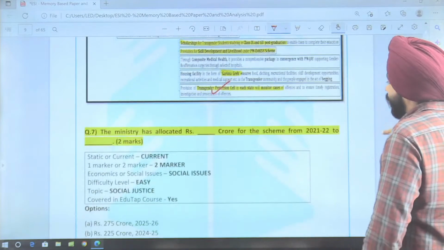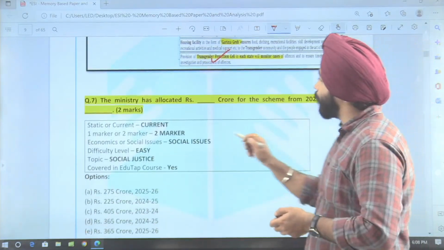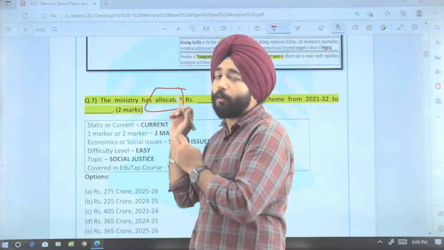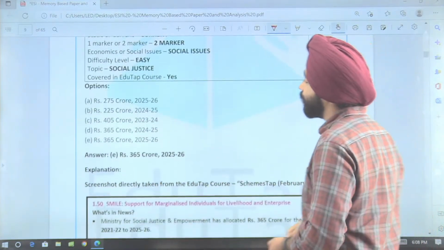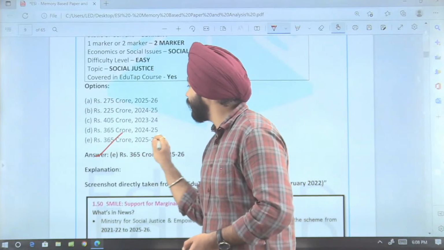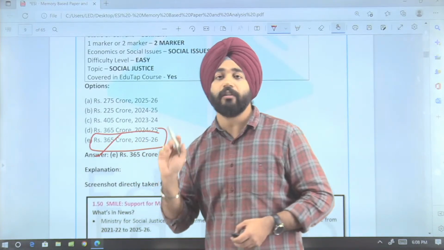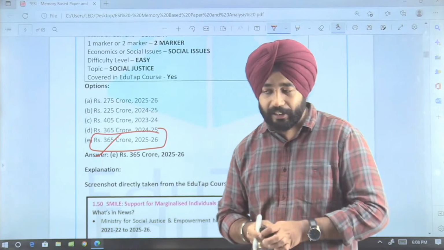Then the next question is the allocation amount. Okay, for the scheme's beneficiaries, how much amount has been allocated? The answer here is an amount of 365 crore rupees has been allocated for the year 2025-2026. That's the main thing here.